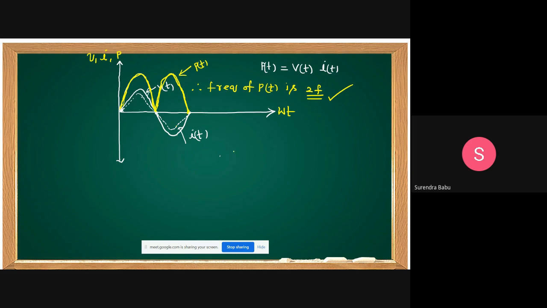For example, if the supply frequency is 50 Hz, yes friends, then what is the frequency of instantaneous power? 2 into 50, that is equal to 100 Hz. The frequency of instantaneous power is 100 Hz. Okay, all these points you remember.